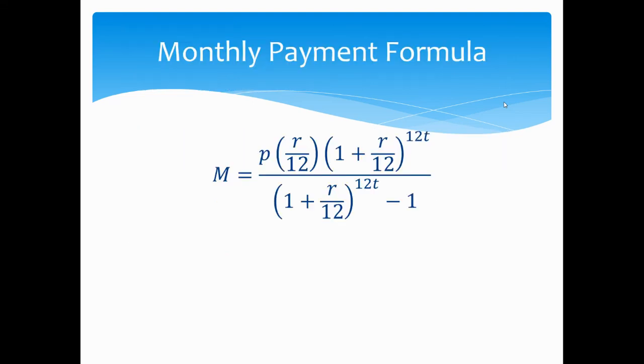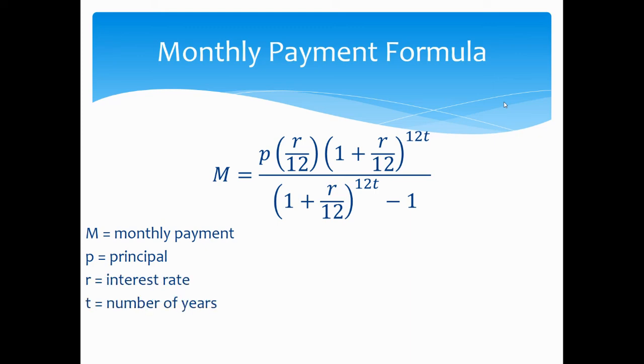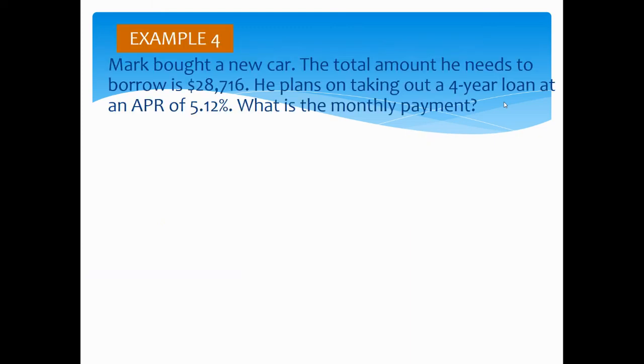Okay, so instead of having to use this chart, we do have a monthly payment formula. This is your formula where M stands for monthly payment, P stands for the principal, R is still the interest rate, and T is still the number of years. So Mark bought a new car. The total amount he needs to borrow is $28,716, and he plans on taking out a 4-year loan at an APR of 5.12%. What is going to be his monthly payment?